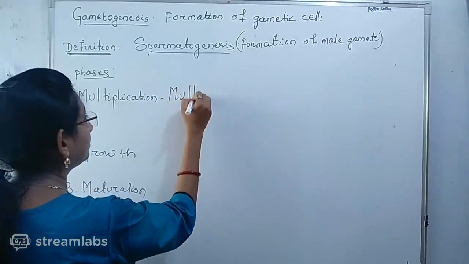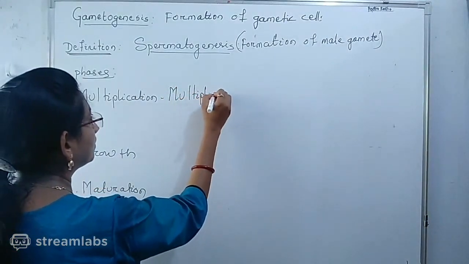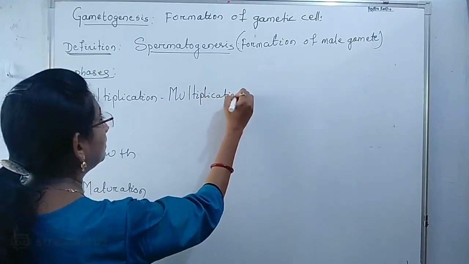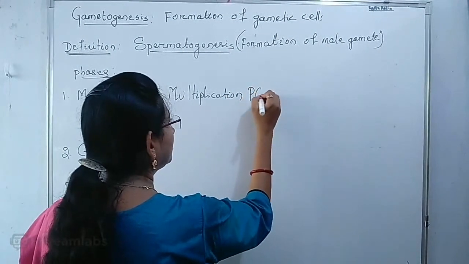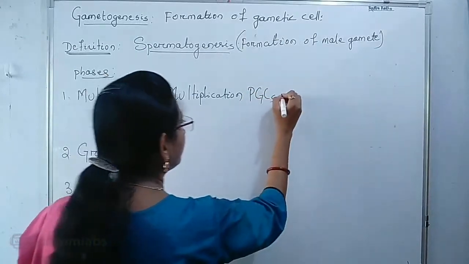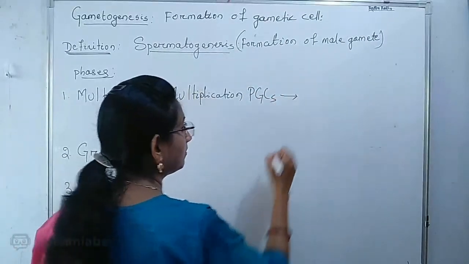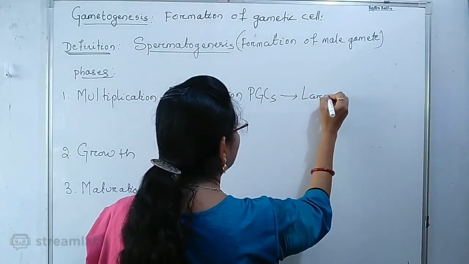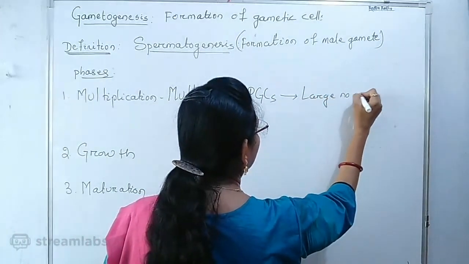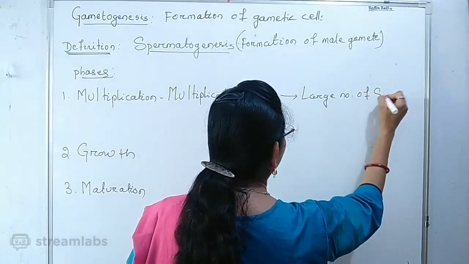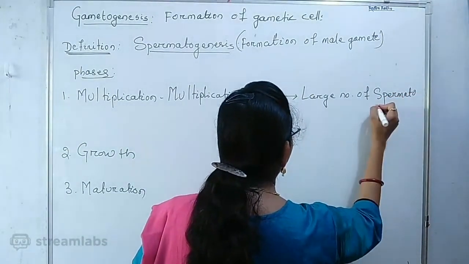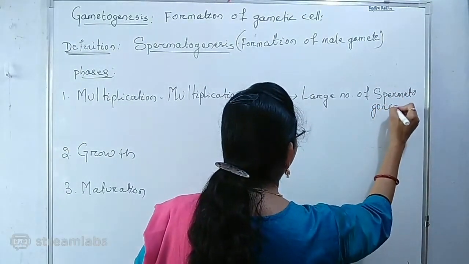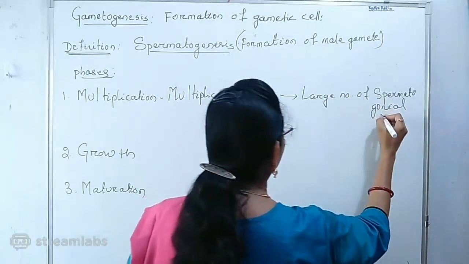Multiplication of the primordial germinal cells to produce a large number of spermatogonial cells. Write down this line also.